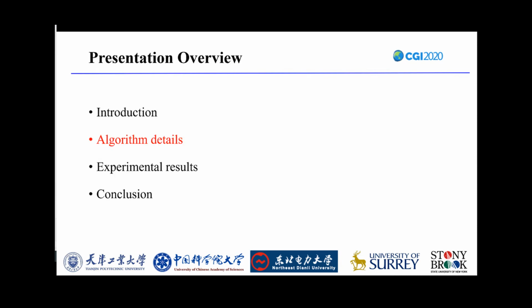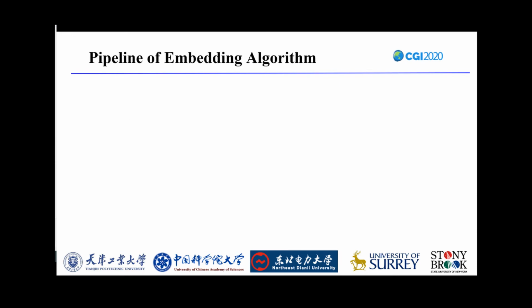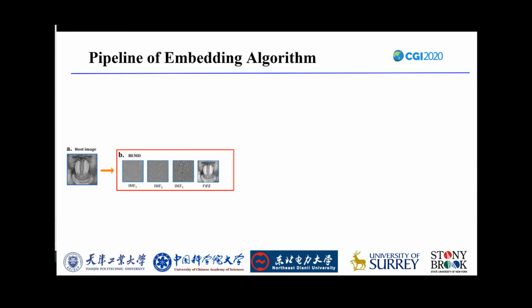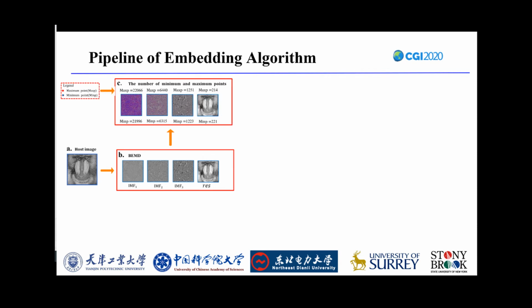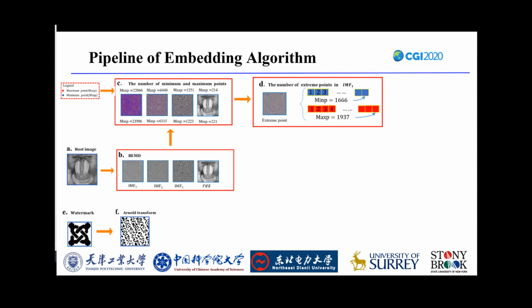Let's move on to the algorithm details of our work. This is the pipeline of our embedding algorithm. The host image A is decomposed into a multi-scale representation of IMFs and the residue, as shown in B. After that, the extreme points are extracted from the IMFs and the embedding positions are selected in the first IMF.